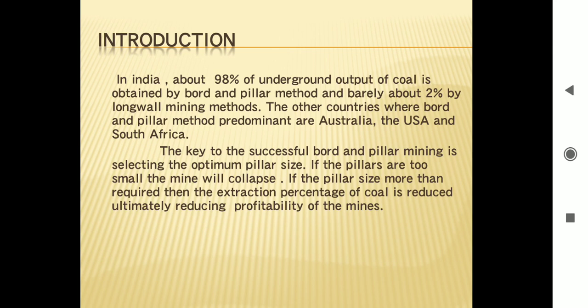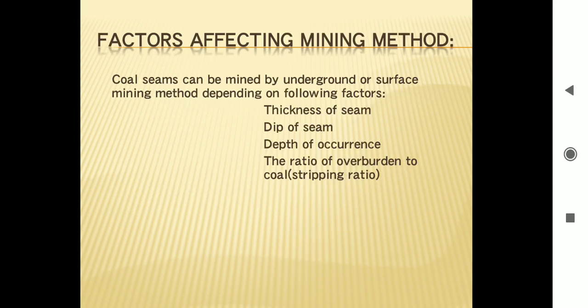The key to successful board and pillar mining is selecting the optimum pillar size. If the pillars are too small, the mine will collapse. If the pillar size is more than required, then the extraction percentage of coal is reduced, ultimately reducing the profitability of the mines.